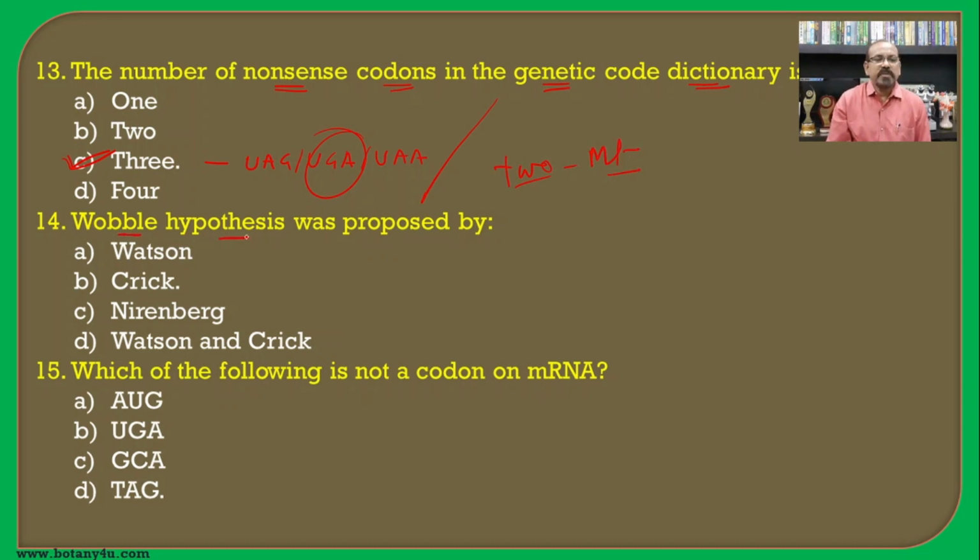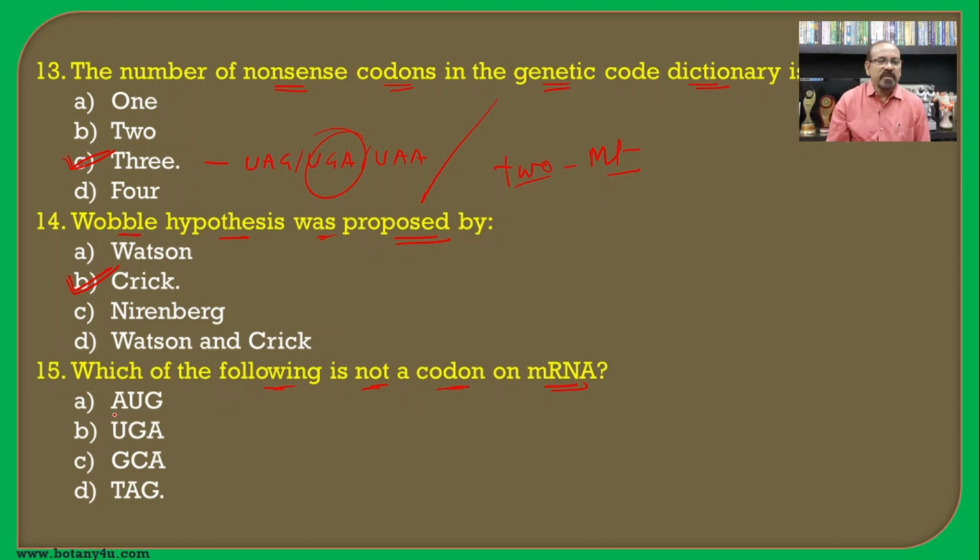The wobble hypothesis was proposed by Crick. Then which of the following is not a codon on the mRNA? A codon on mRNA is nothing but a sequence of 3 successive nitrogen bases present on the mRNA.